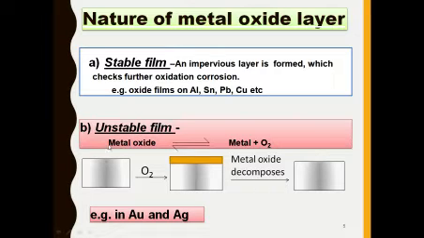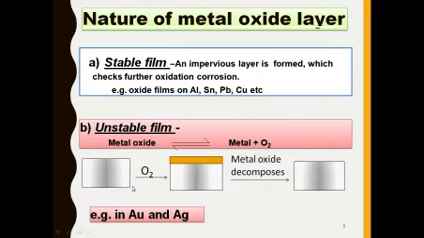So this is the reaction. The metal oxide gets converted into metal plus oxygen. That's why it is a reversible reaction. This arrow indicates reversible, meaning the metal oxide gets converted into metal plus oxygen. So this type of corrosion is called unstable type of corrosion.